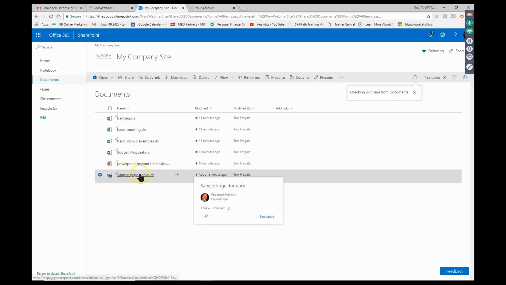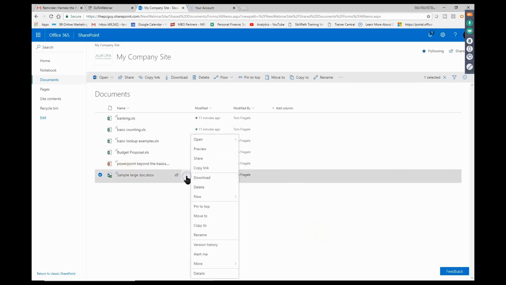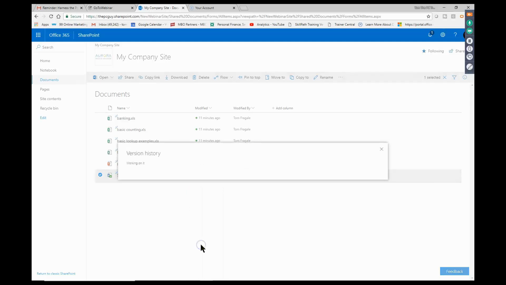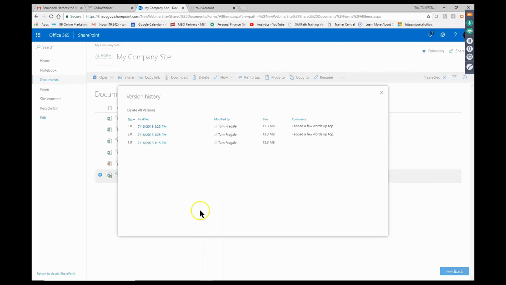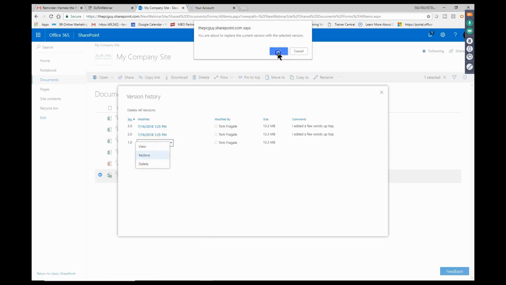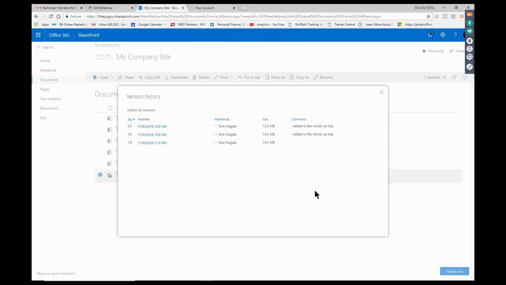Then I'll change the version back. So I'll pick on the three dots. We'll pick on Version History. And so now in this case, I'm going to go back to this one and restore it. And that'll make that the most recent version. Good. Now, in this case, I'm going to close that window.